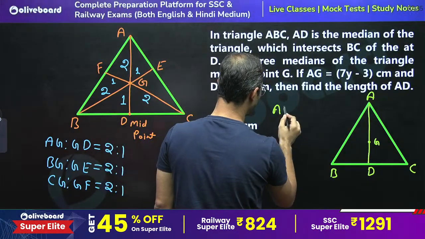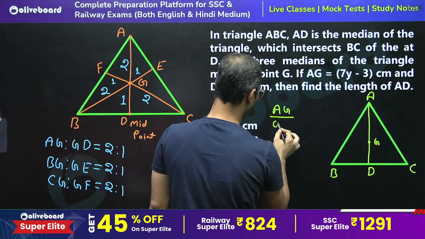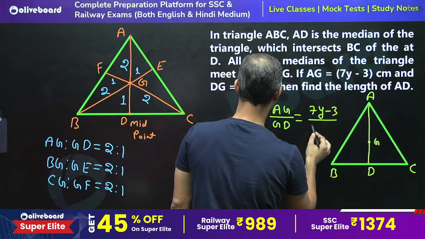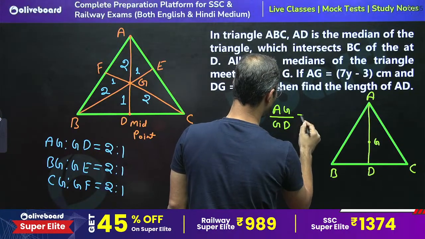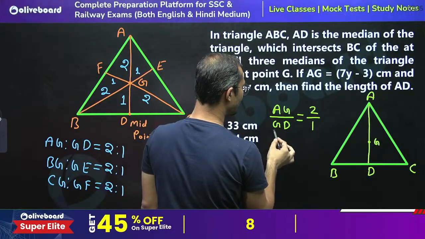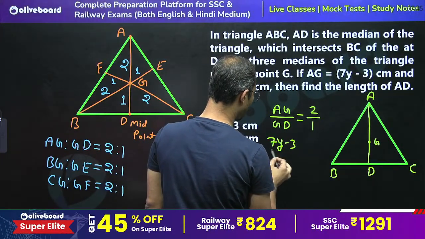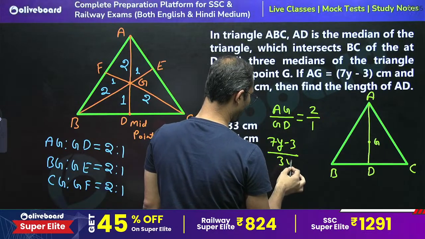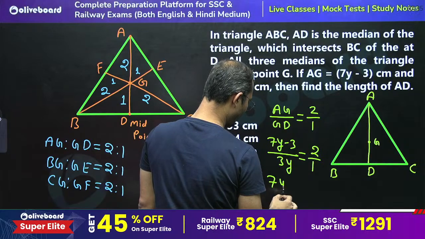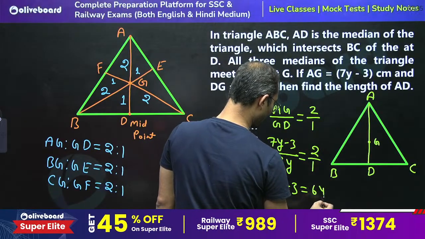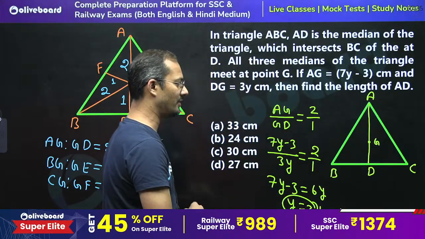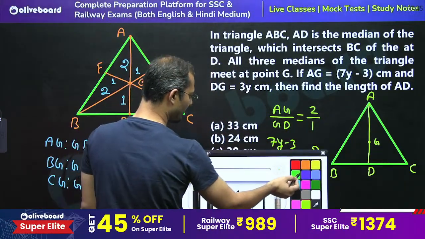We know that AG upon GD is equal to 2/1, where AG is 7y minus 3 and GD is 3y. Cross multiplying, we get 7y minus 3 is equal to 6y, so y is equal to 3.